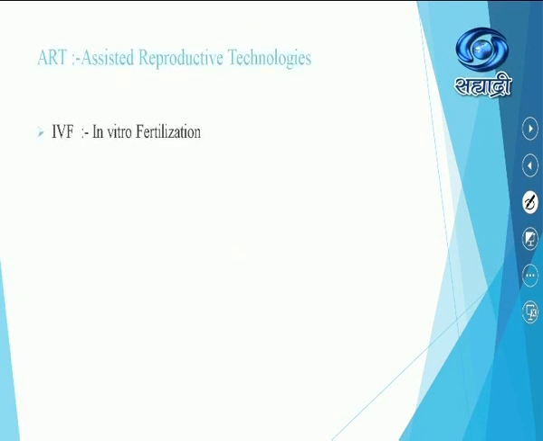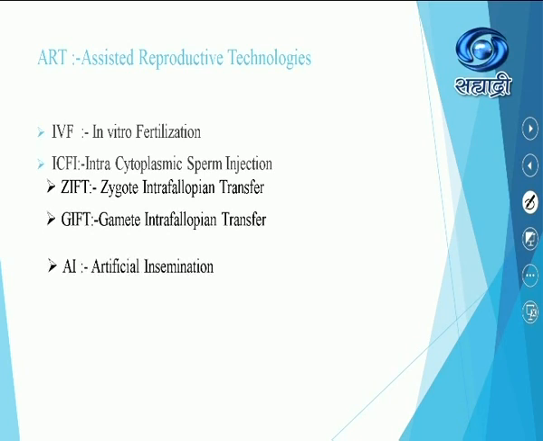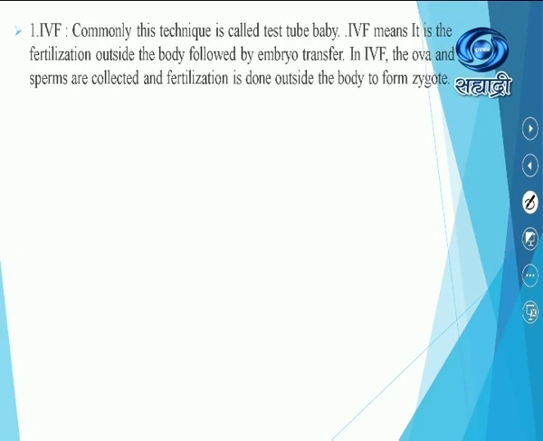Assisted reproductive technology, then in vitro fertilization, ICSI intracytoplasmic sperm injection, zygote intrafallopian transfer, gamete intrafallopian transfer, artificial insemination, intrauterine insemination, etc. So you should know all the long forms. IVF, commonly this technique is called test tube baby. IVF means it is the fertilization outside the body, followed by embryo transfer.